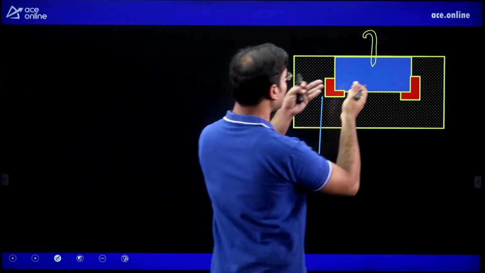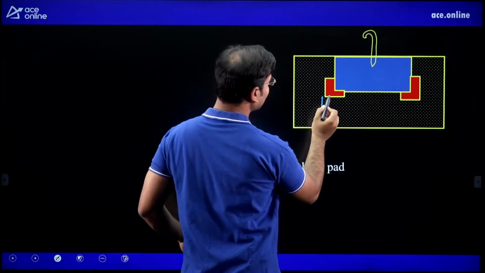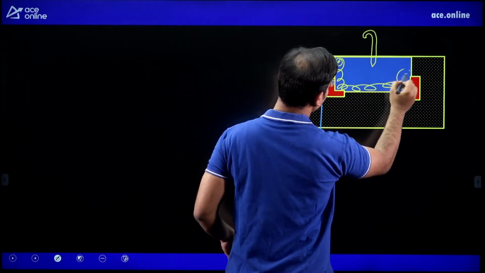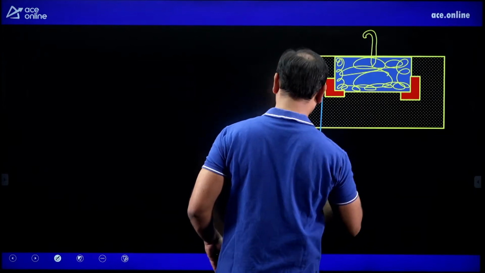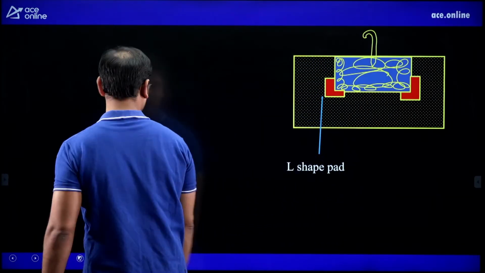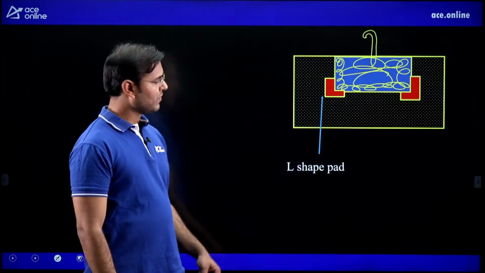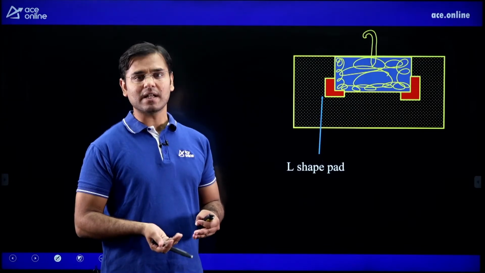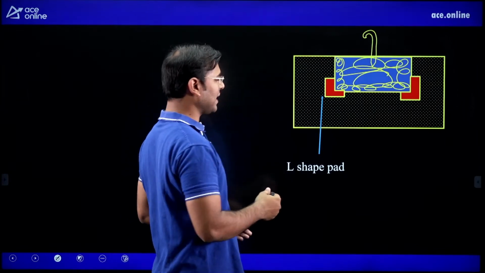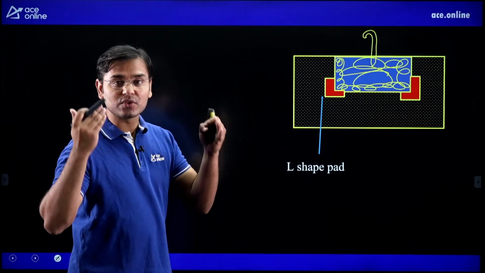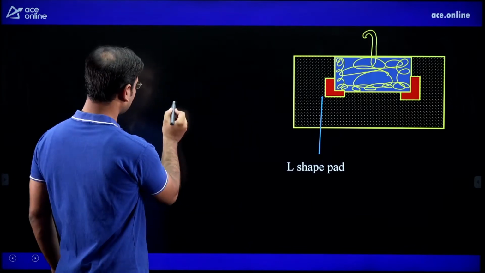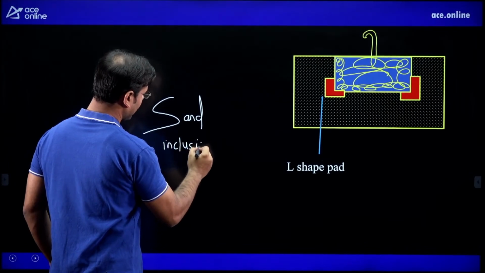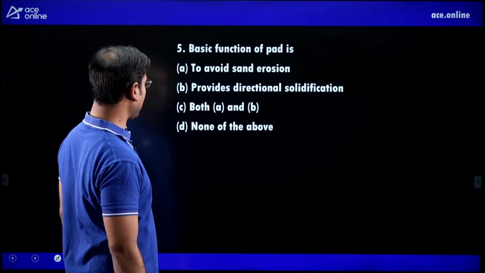In that casting cavity, we have to pour the molten metal, and that molten metal does not have contact with this corner portion. In the corner portion some loose sand particles are present. If these two pads are not there, then loose sand can enter into that molten metal, and when that molten metal converts into solid, we will get the sand inclusion defect. That's why we need to use the pad.